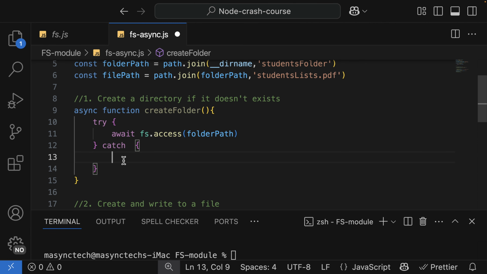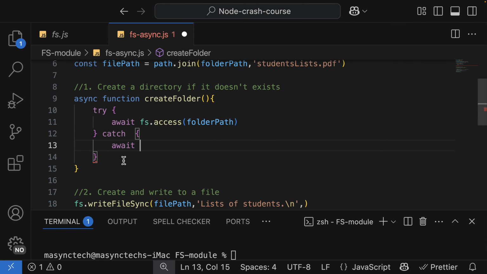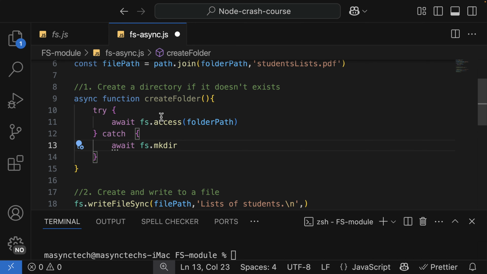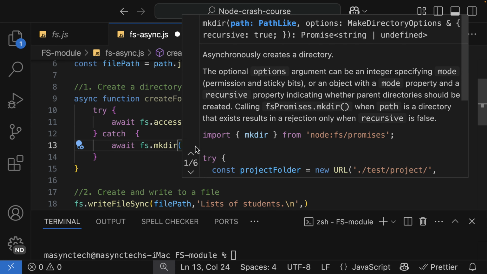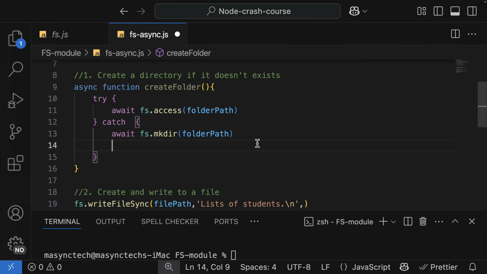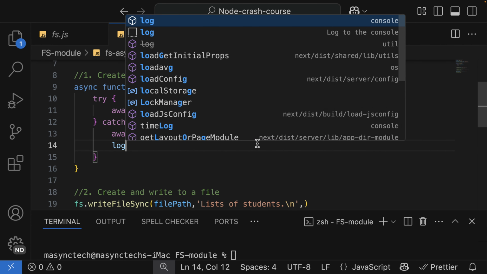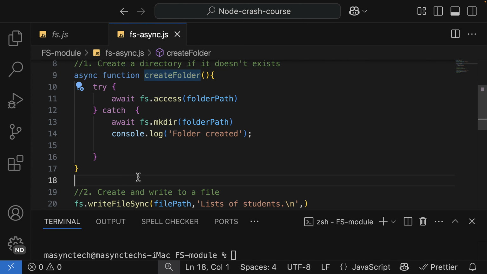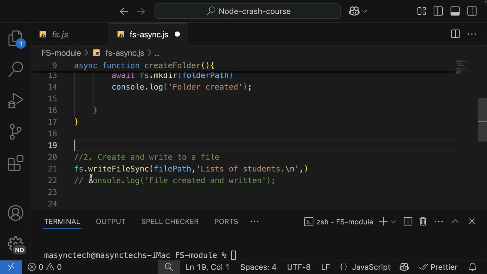If it doesn't exist, then we are going to await it here, and then fs.mkdir without the sync, and then pass in the folder that we want to create. And then below here, I'm going to log folder created. So to run, we're going to call this function createFolder.